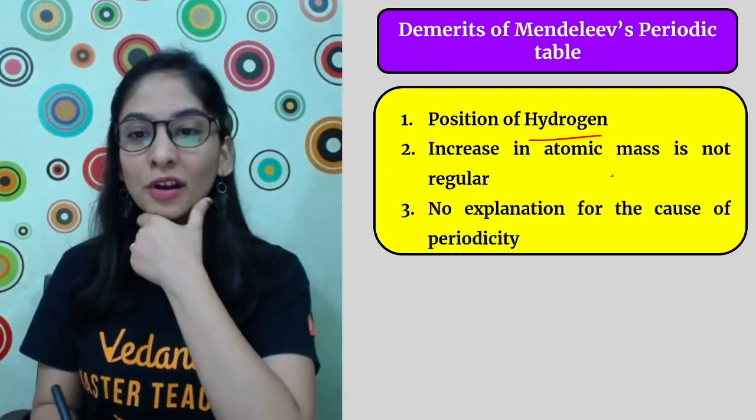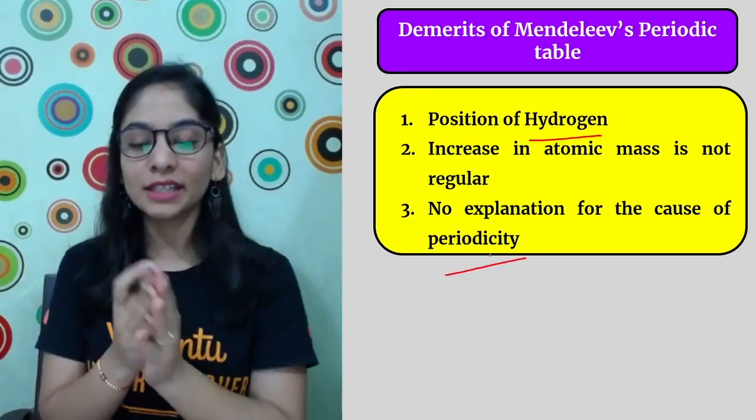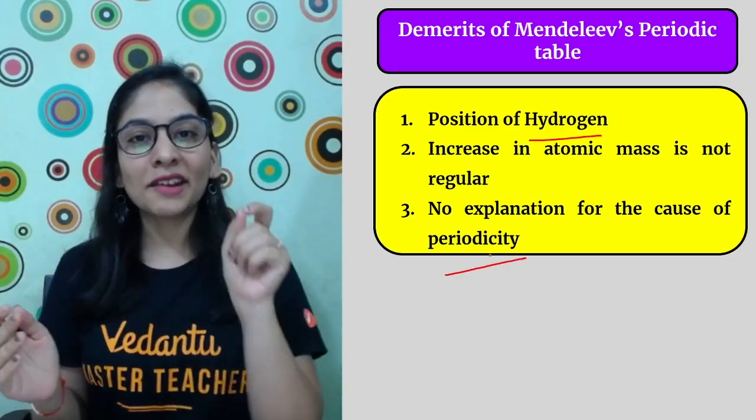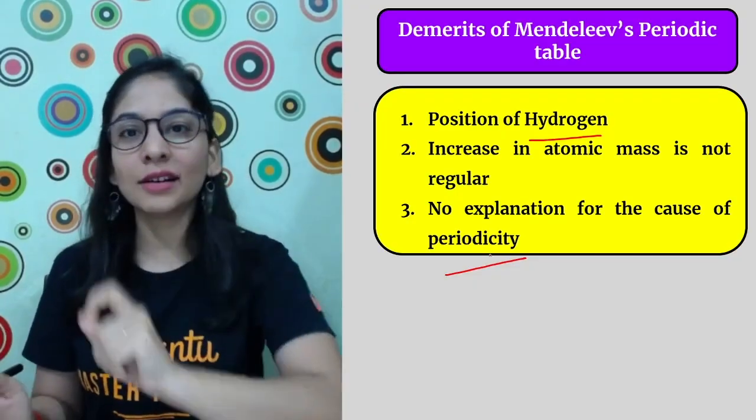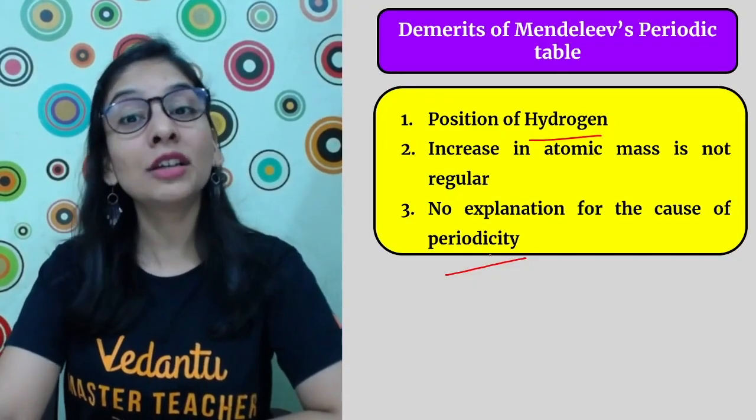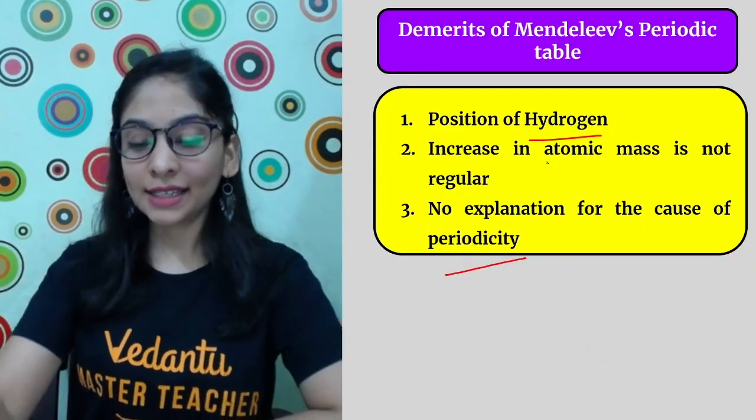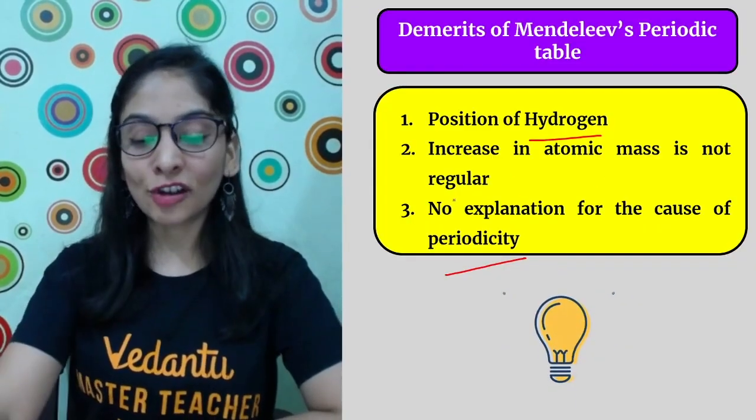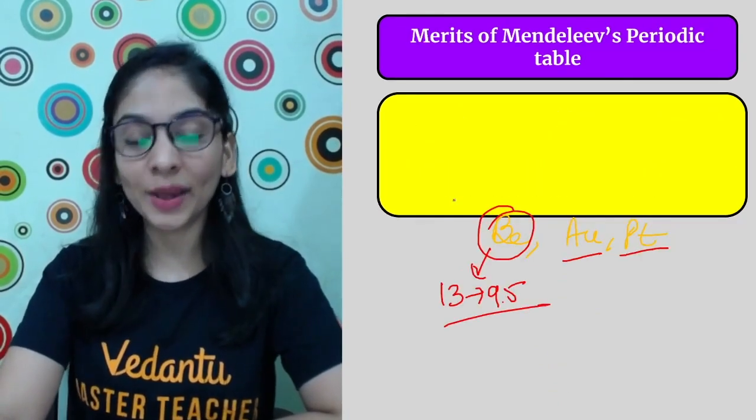Apart from that, there is no explanation for the cause of periodicity: why elements are repeating, why elements have a similar kind of property after a certain interval, what's the actual cause behind it. He could not talk about that. Apart from that, the increase in atomic mass is also not regular. He was also wrong at so many places.